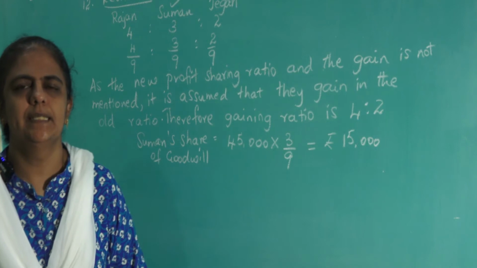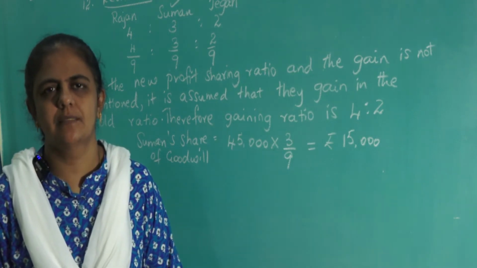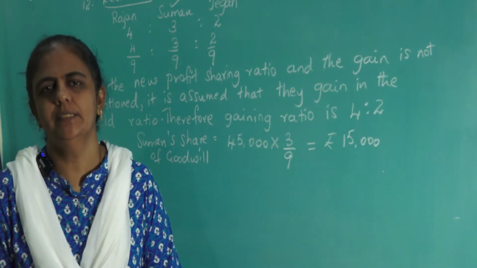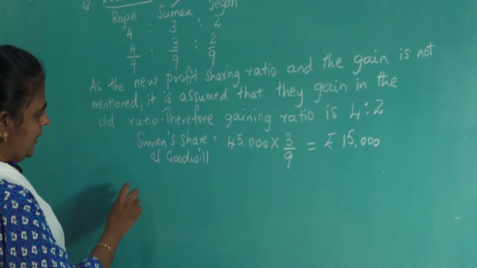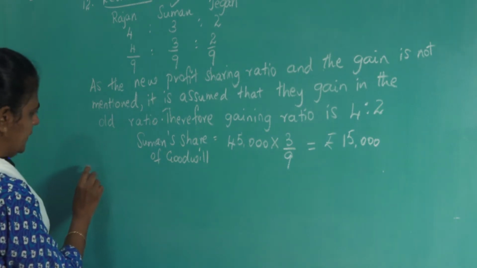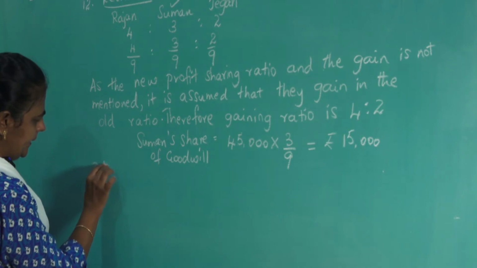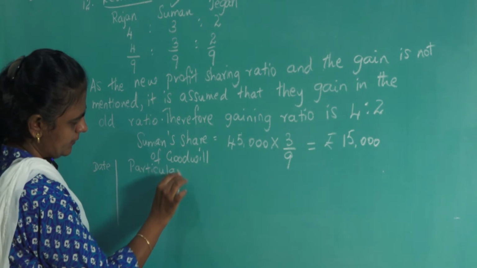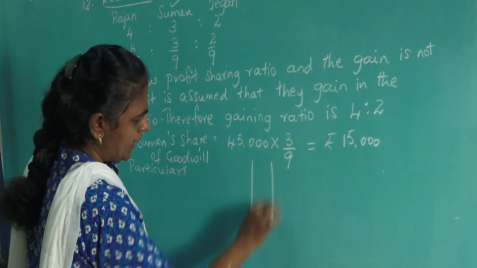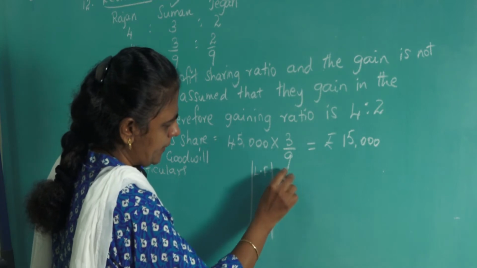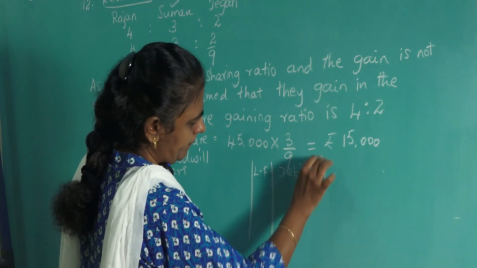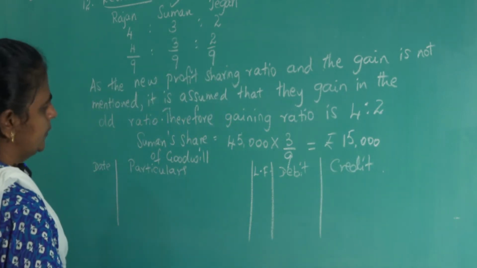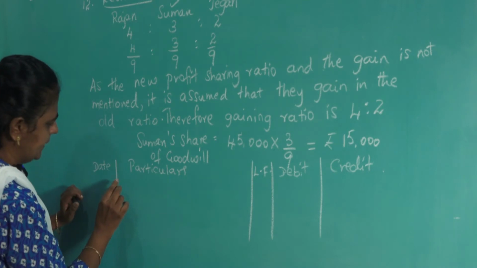Okay. Now what is the journal entry for this? Rajan's capital account debit, Jagan's capital account debit to Suman's capital account. Okay. So you have to write like this: journal, put the format: date, particulars, LF, debit and credit. Okay. So who are the continuing partners? Rajan is there. Date is not given.